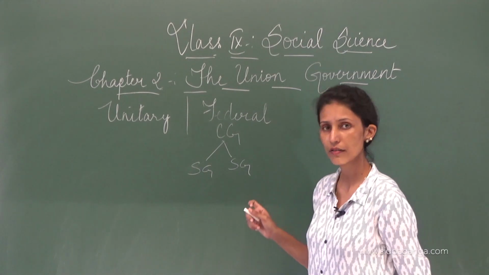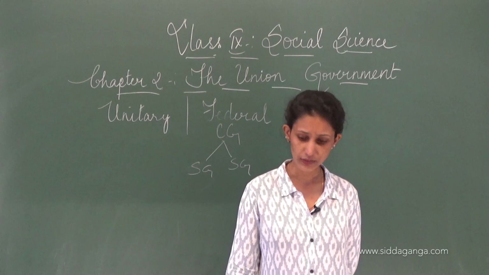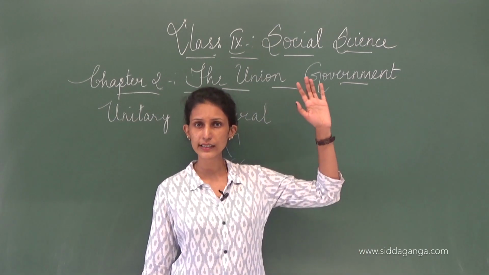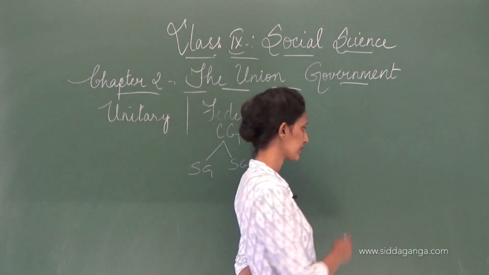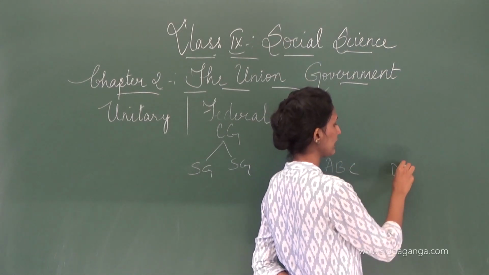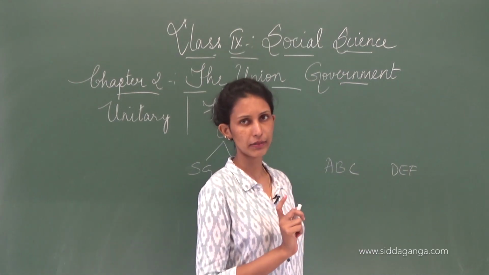They have their own authority, and the center has its own authority. Even if in the center a certain party has won, let's take ABC party and DEF party.